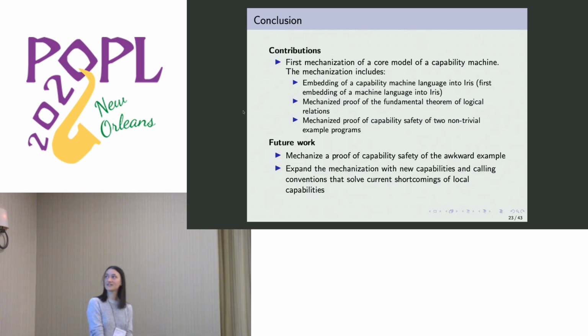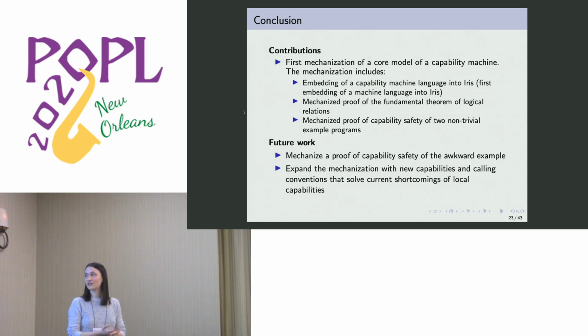So as a conclusion, this is really the first mechanization of a core model of a capability machine. So far, the mechanization includes the embedding of a capability machine language into Iris, the mechanized proof of the fundamental theorem, which I did not show you, but I have some bonus slides for, and also a mechanized proof of capability safety of two non-trivial example programs, one that relies on local state encapsulation and another on well-bracketed control flow.